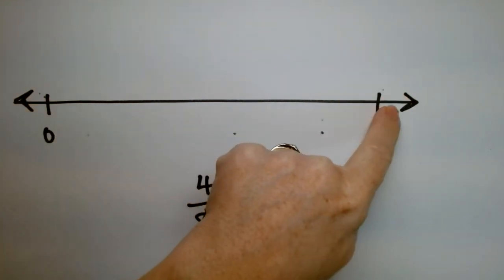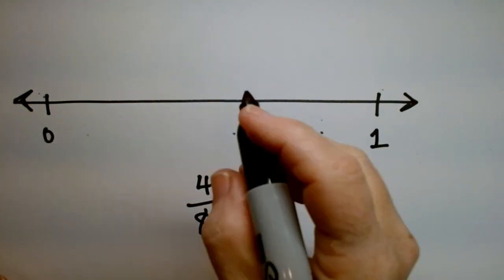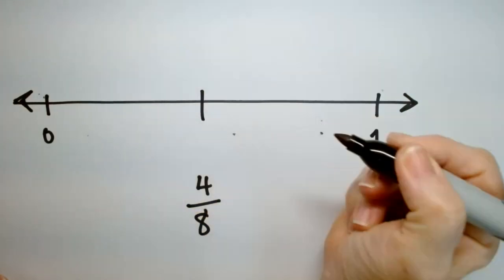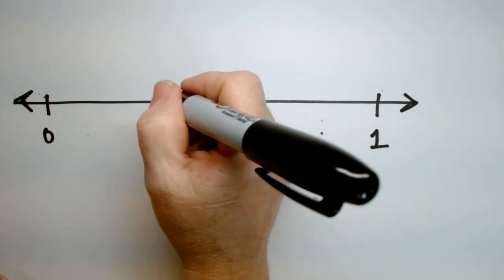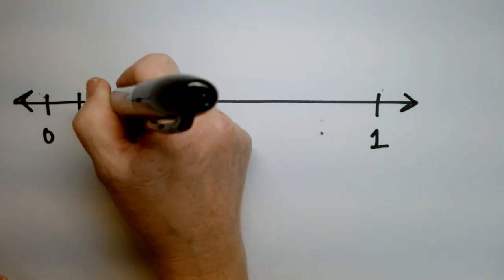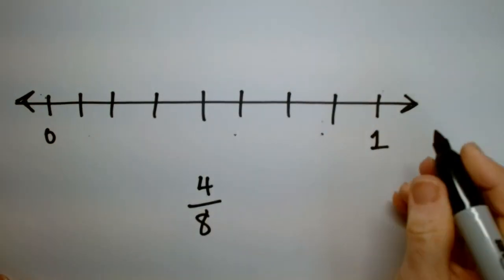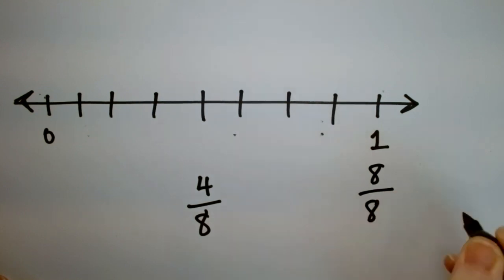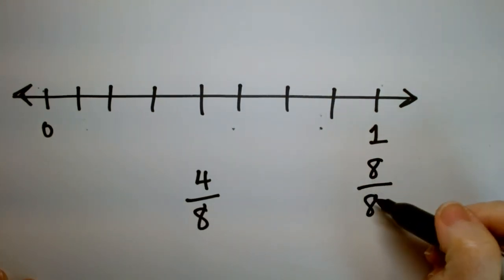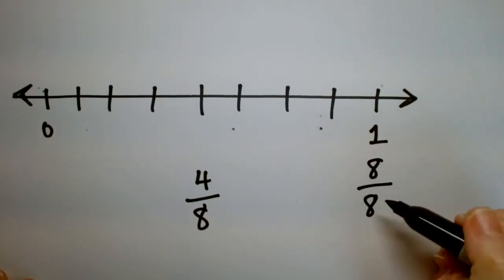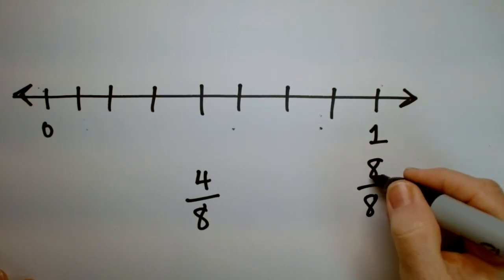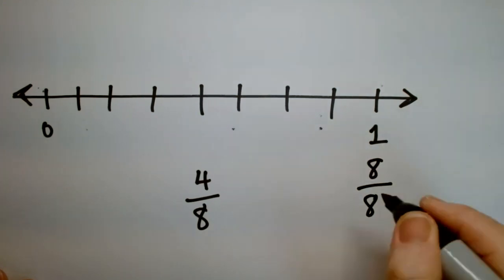So here's 0 and here's 1. What do I need to do? Well, I need to start dividing it, right? Okay, so I have 1, 2, 3, 4, 5, 6, 7, 8. 1 is the same as 8/8. Anytime you have a number on the bottom, if you use all the divisions over that, it's the whole thing, right? It's like you ate 8 pieces out of 8 possible chocolate chips.